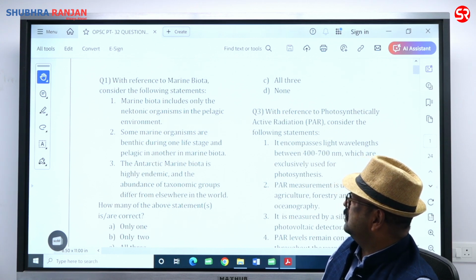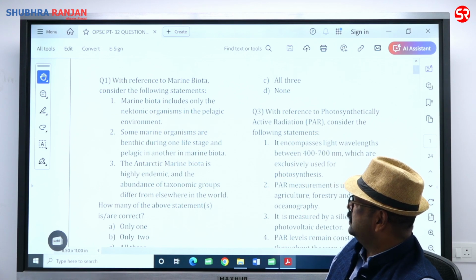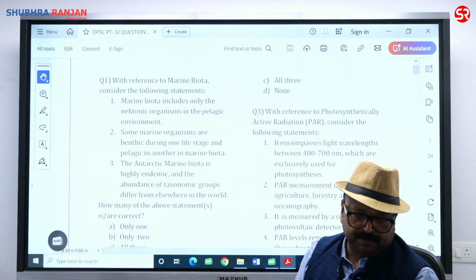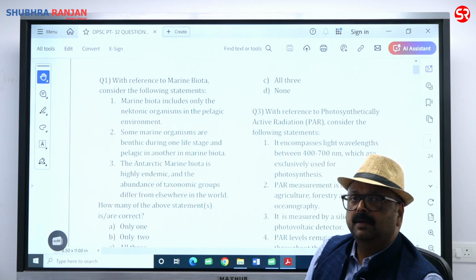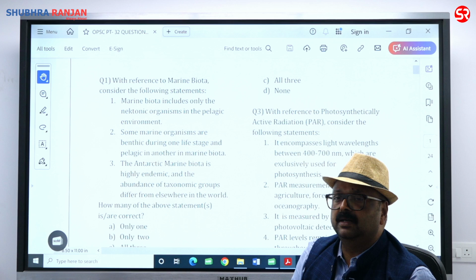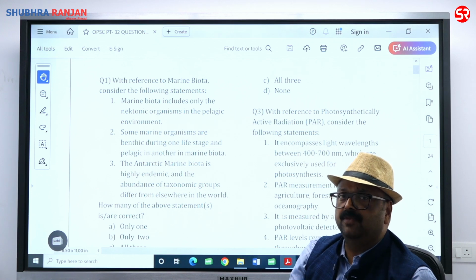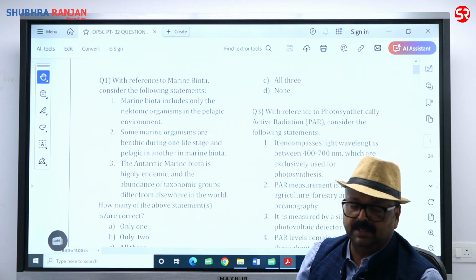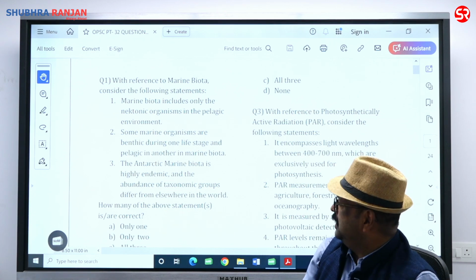Some marine organisms are benthic during one life stage and pelagic in another marine biota. And this is possible. There will be some organisms that can be in the benthic state, and in another part of their life, they become pelagic. They come in the pelagic zone, and it is very right.